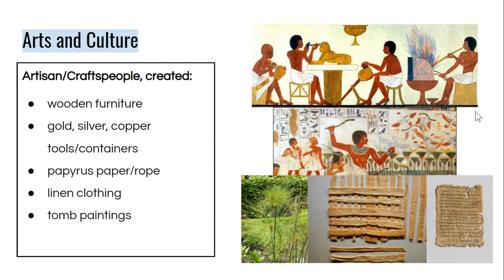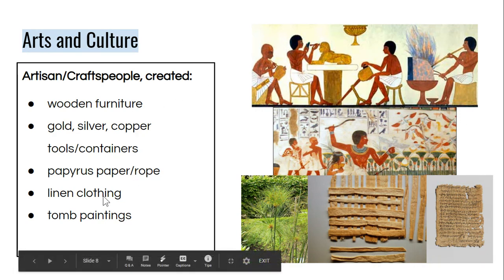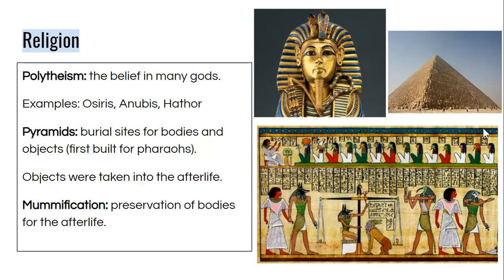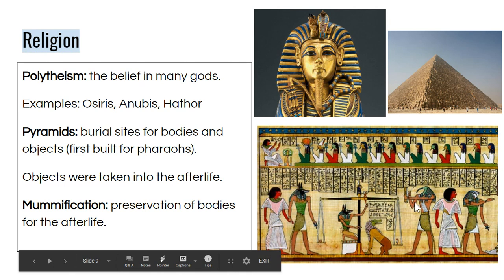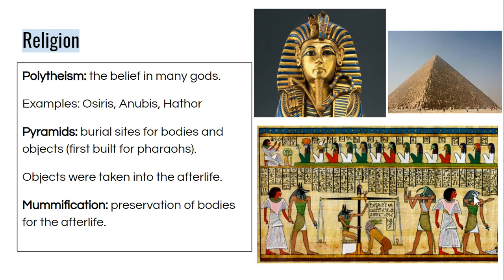In terms of art and culture, ancient Egyptians were creating a wide variety of things, including linen clothing, tomb paintings, and turning papyrus reeds into paper. The ancient Egyptians were polytheistic, believing in many gods. Some examples of their names are shown here. They're also shown in this tomb painting in the afterlife.